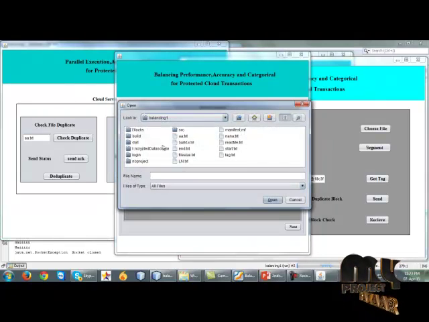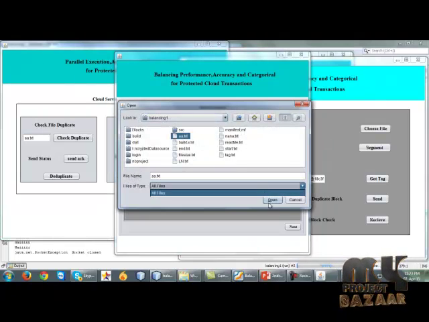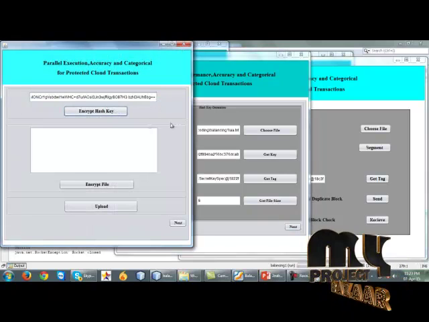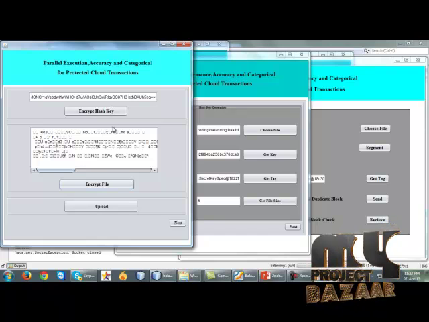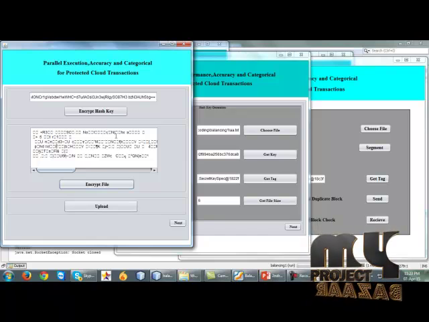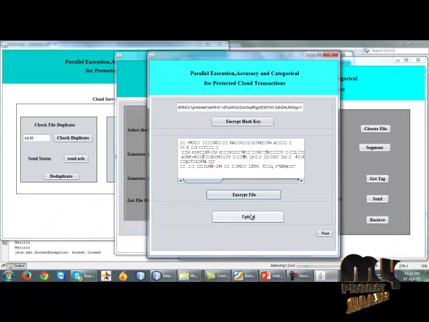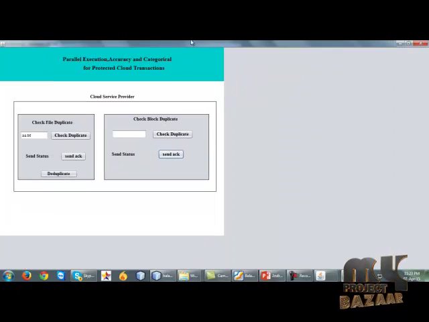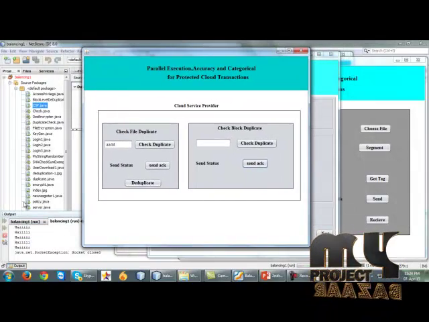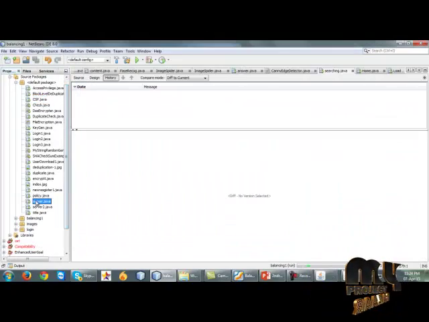That means we have to choose the text file, open it, get the key, get the tag, get the file size, and encrypt the file. In this place we use the SHA-1 algorithm to encrypt the file, and finally we upload the file. In the second server, that means the server is running.